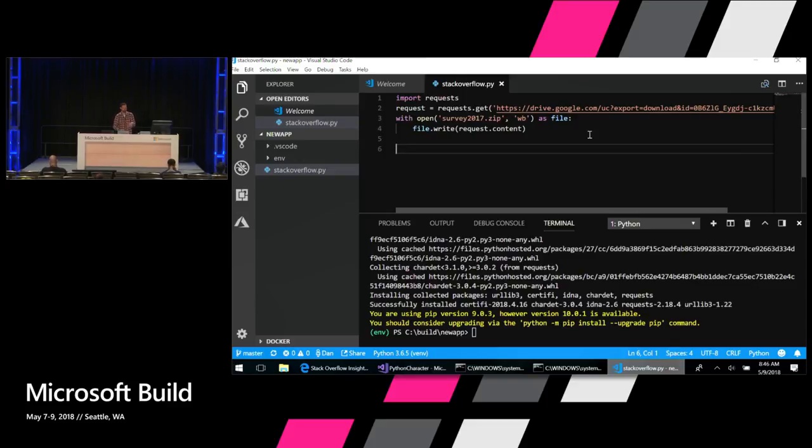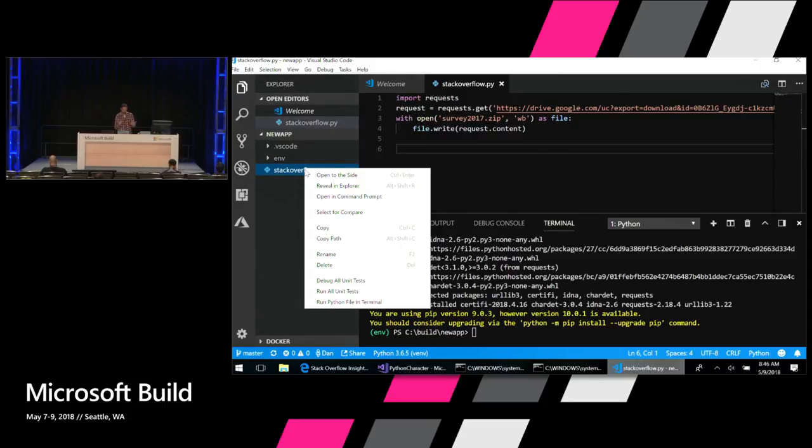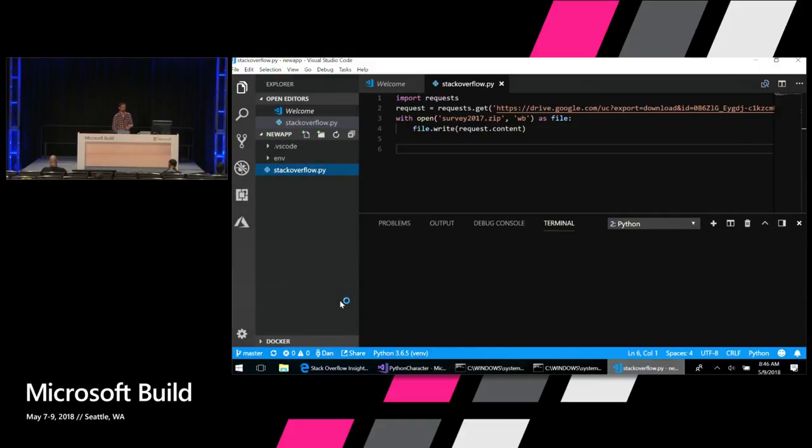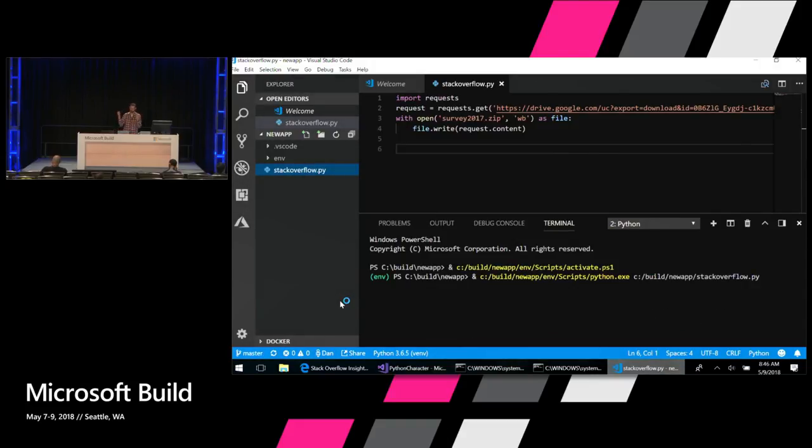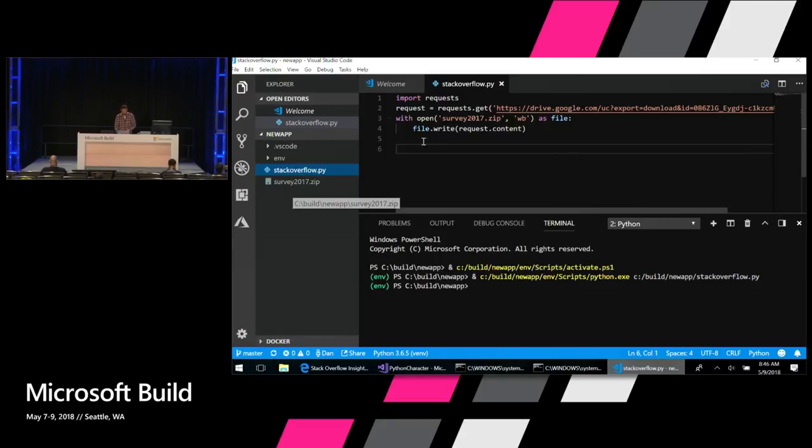Let's run this. To run code in VS Code, you can simply right-click on any Python file that you have and select Run Python File in Terminal. That will create a terminal, activate that virtual environment, which has the requests library installed, run the Stack Overflow.py, and download the survey into a zip file. Cool. Now we want to unzip this survey.